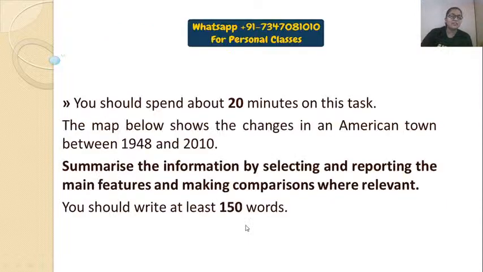Okay, so let us start with our session today. Today I have brought another type of question. As I have told you, yesterday I brought a combination chart. Today I have brought a new question, that is map.